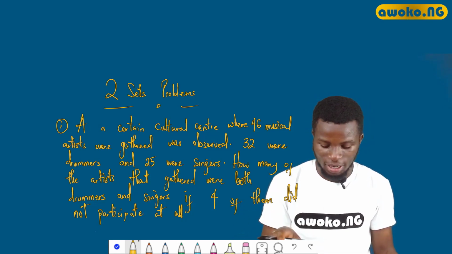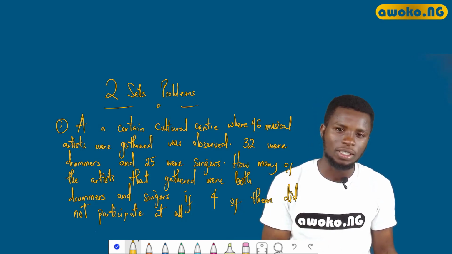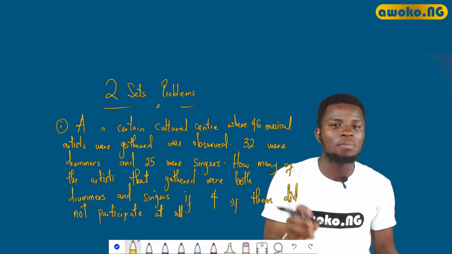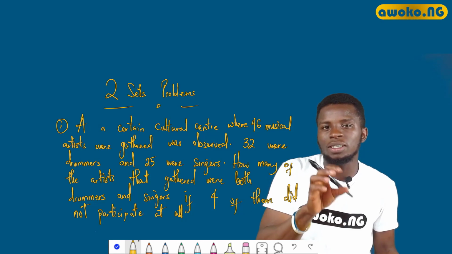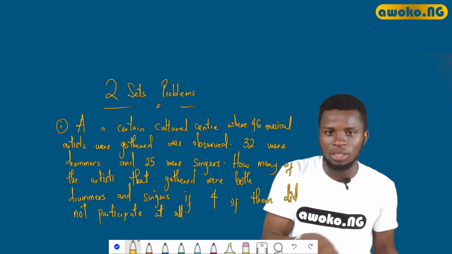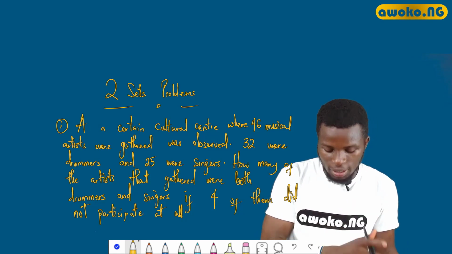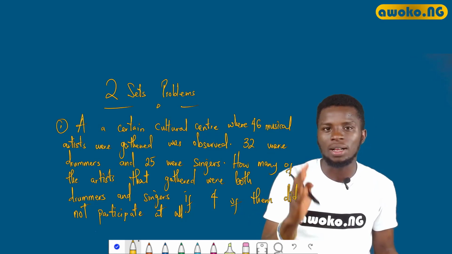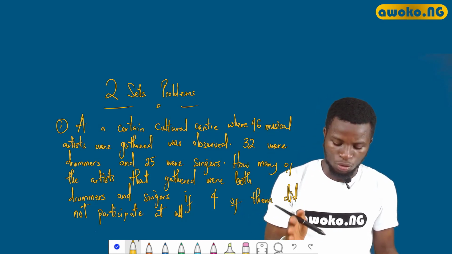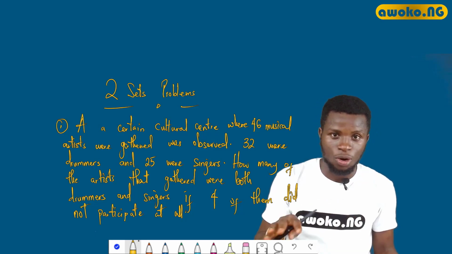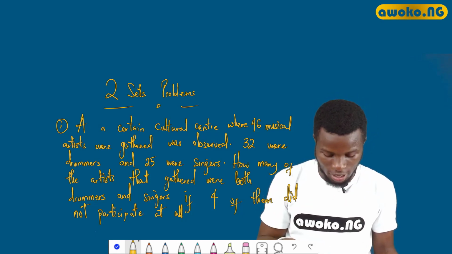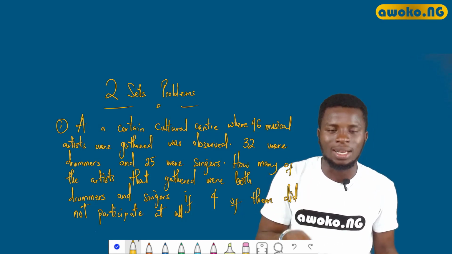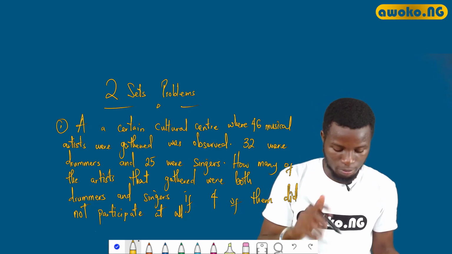So if that is said, they said the condition for this set to hold. Remember, I told you that the members in a particular set are seen as the subsets, which are the singers and the drummers. Of course, the universal set is the musical artists. If you were in the previous classes, you understand all this because I've already laid the foundation before now. Do you get it now? So if 4 of them did not participate at all, this is an additional condition to this problem.